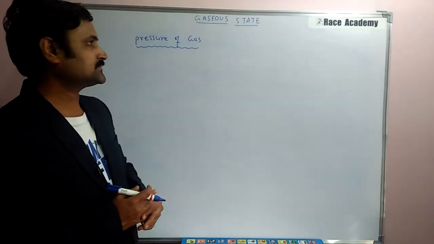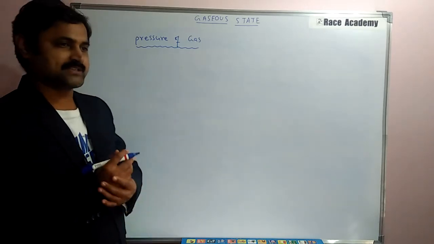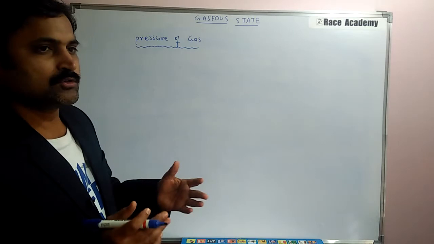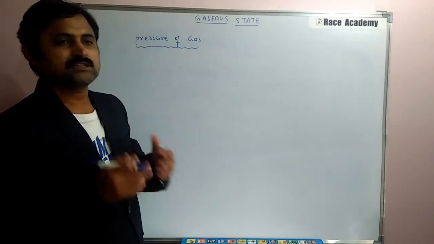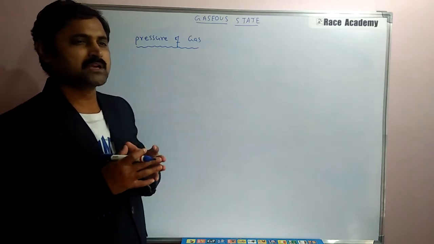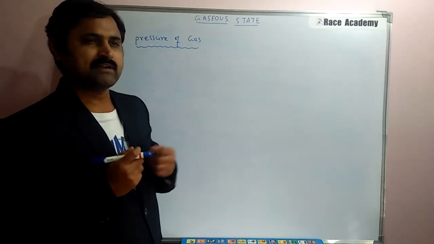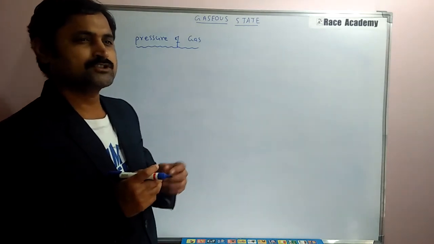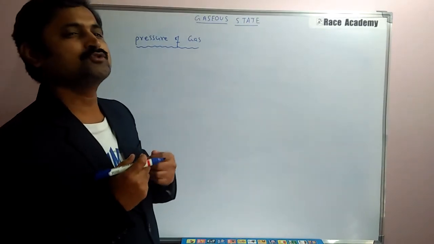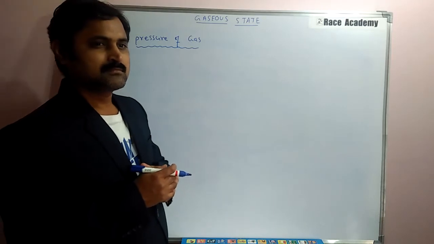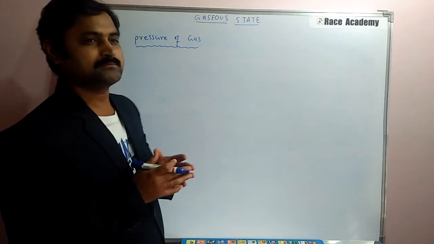Now we will see in detail about the properties. First one, pressure of gas. As we all know, gases exert pressure on any surface with which they come in contact, because gas molecules are constantly in motion. So we humans have adapted so well physiologically to the pressure of air around us that we are usually unaware. Perhaps as fish are not conscious of water's pressure on them.